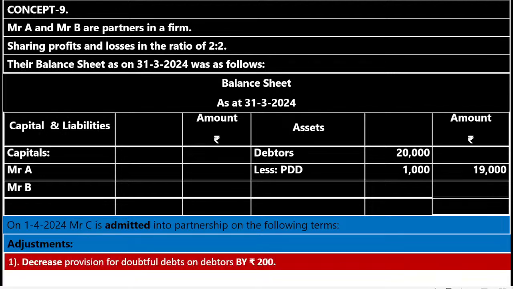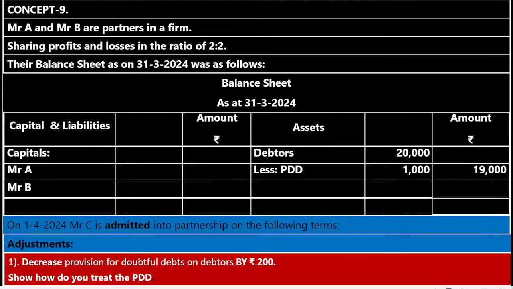Adjustments. Decrease the provision for doubtful debts on debtors by rupees 200. The word used is "by", means from 1,000 you deduct 200. So it means that there is a decrease in the PDD. Show how you treat the PDD. They are asking you the treatment of the PDD, how it is connecting from the old balance sheet to the revaluation account and then to the new balance sheet. Pause the video and note down the question.